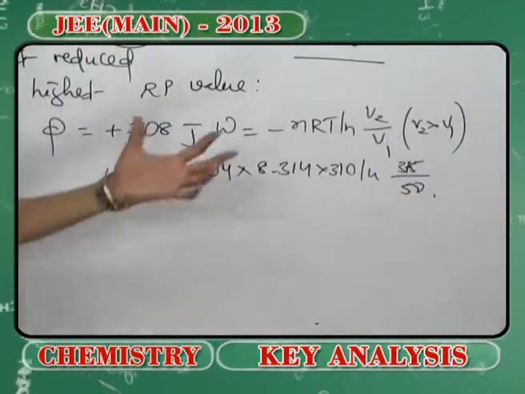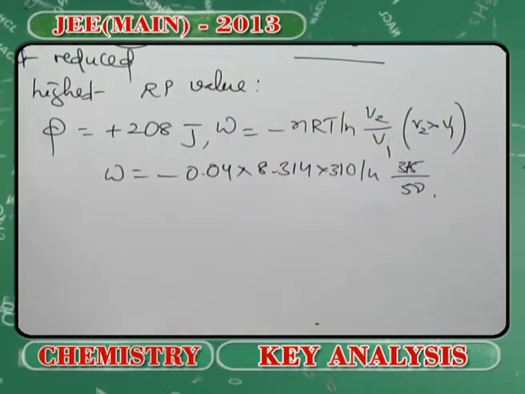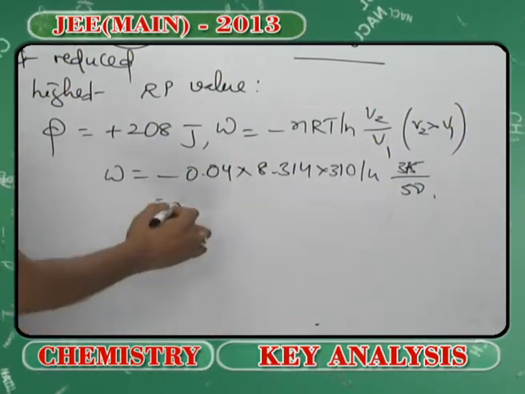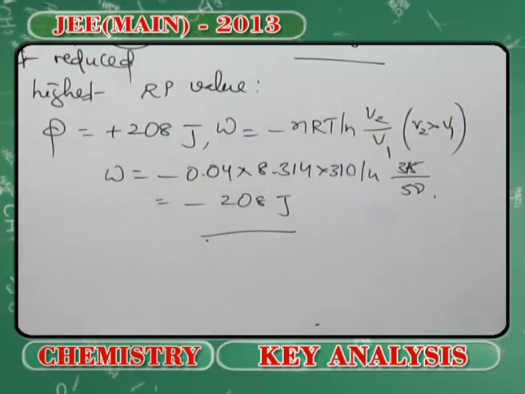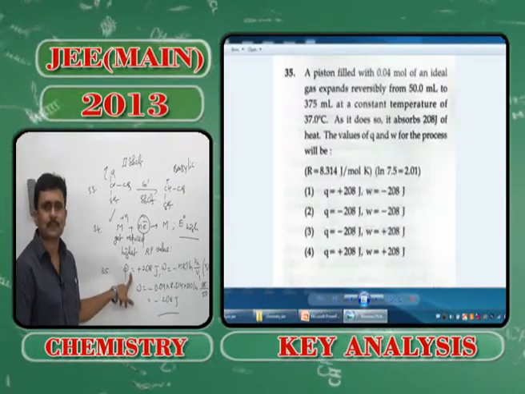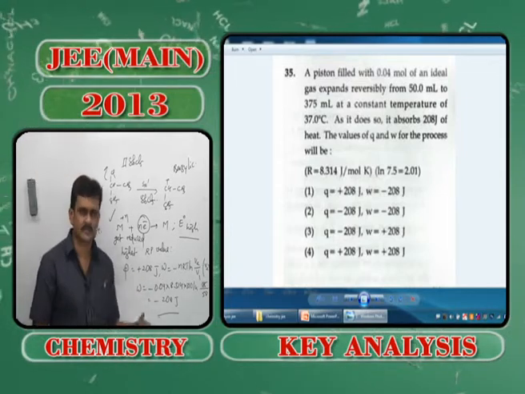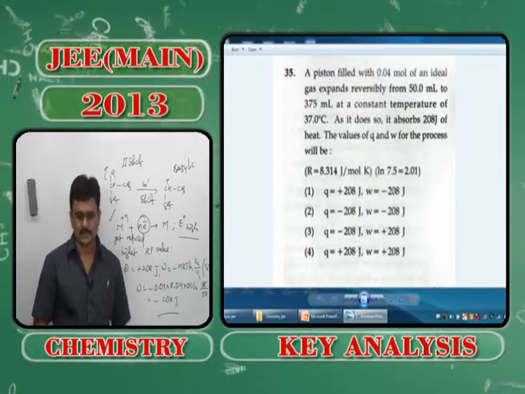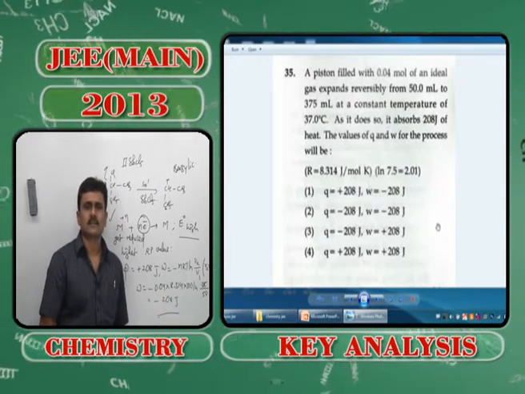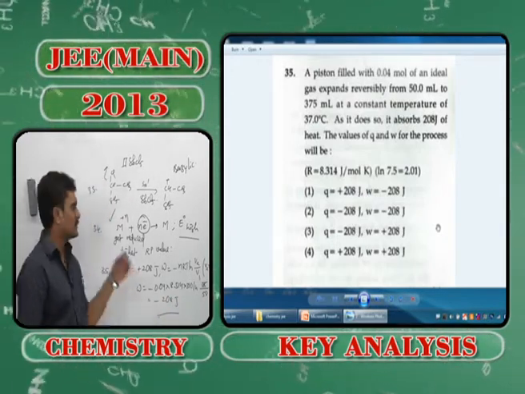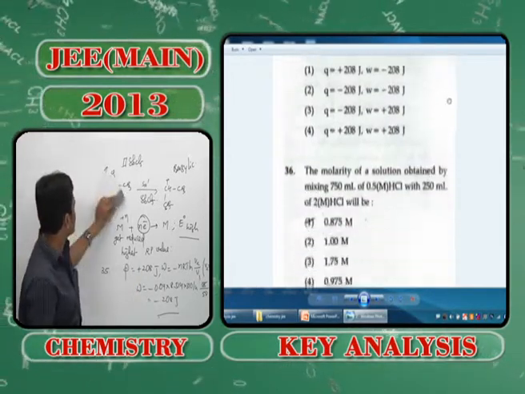When you calculate this as per the calculation which I have already done, you get minus 208 joules. So, it is quite a bit simpler compared to the complex questions asked earlier, right. So, plus 208 joules and minus 208 joules would be the right answer, that is, option 1 appears to be more relevant for this question, right?